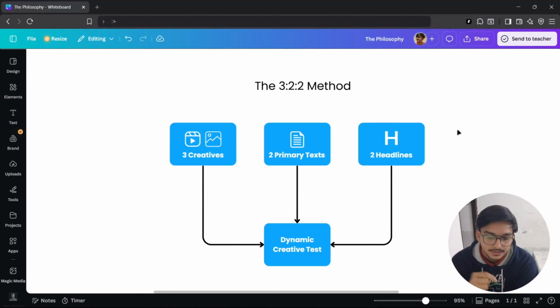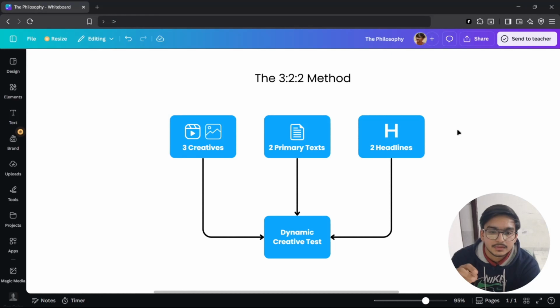Then we create two primary texts, which is going to be a caption. Then two headlines, which is what appears next to the call to action button that people click. On the left side there is a headline, or call to action text. So we are going to make two headlines for that as well.